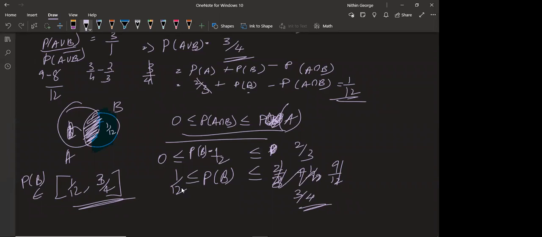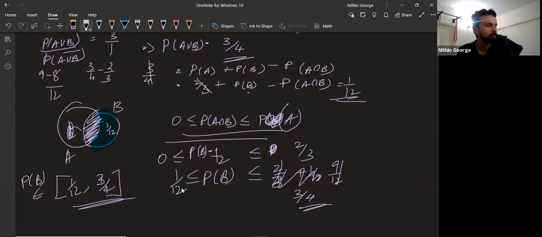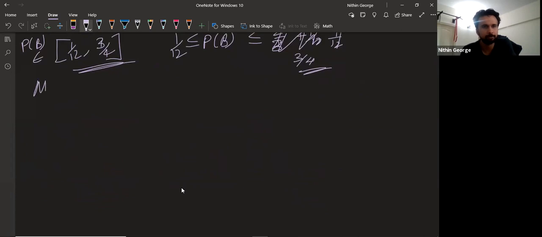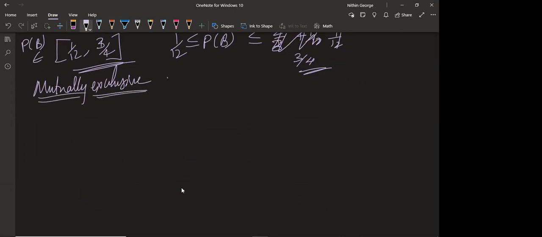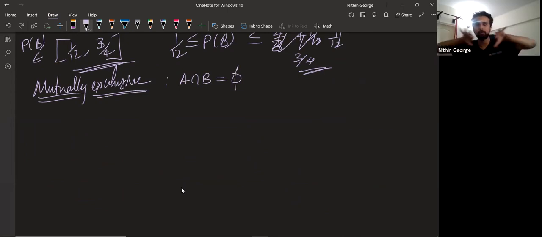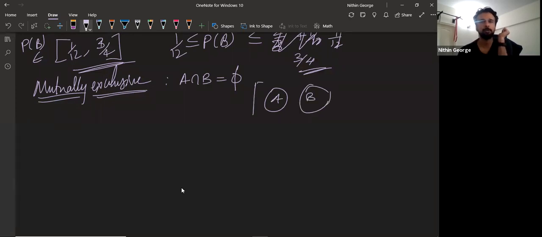Right. Now, what are mutually exclusive events? Two events are said to be mutually exclusive when A intersection B is zero. Exactly, they are exclusive. They don't intersect at all. So A and B will be away from each other. So this will be a set of mutually exclusive events.